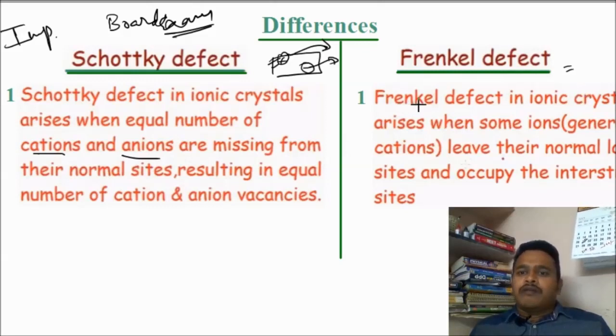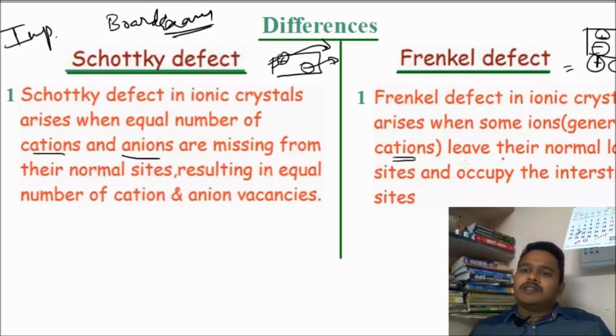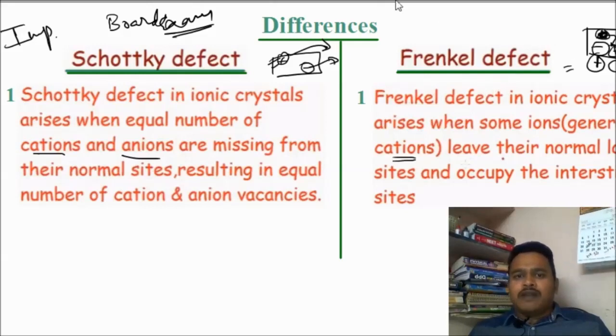Here, Frenkel defect in ionic crystals arises when some ion, generally a cation, leaves its normal lattice site and occupies an interstitial site. Here positive is there, negative is there, positive, negative, again positive. If there is an interstitial site, the cation from its position comes and occupies the interstitial position. That is Frenkel defect.